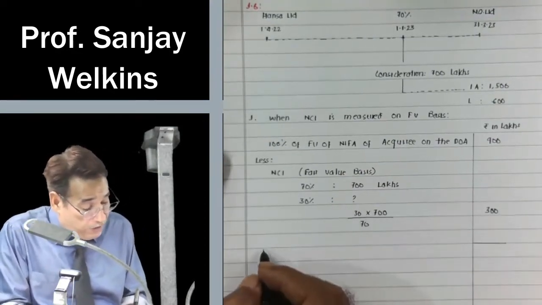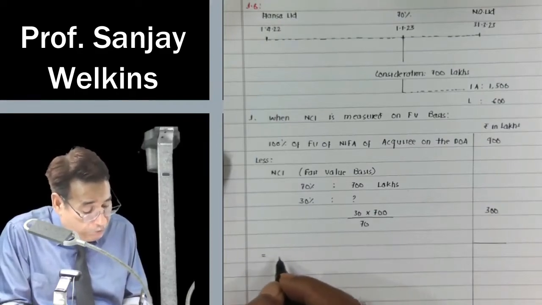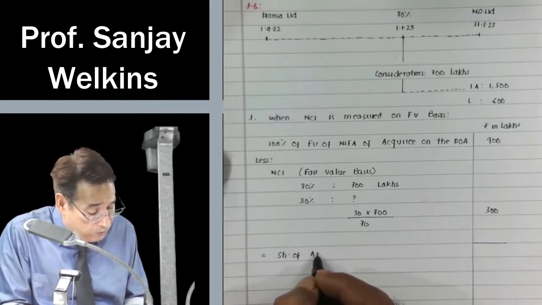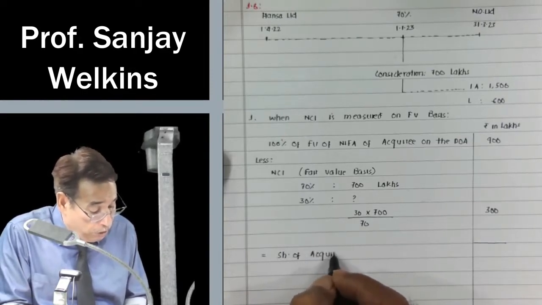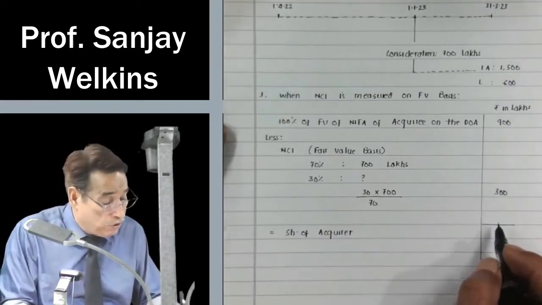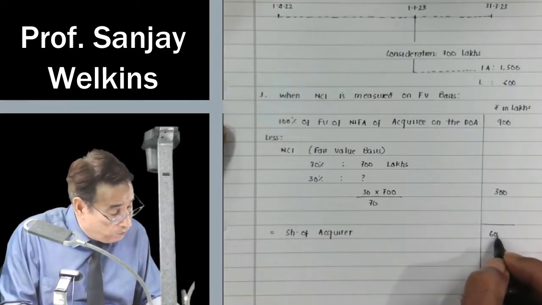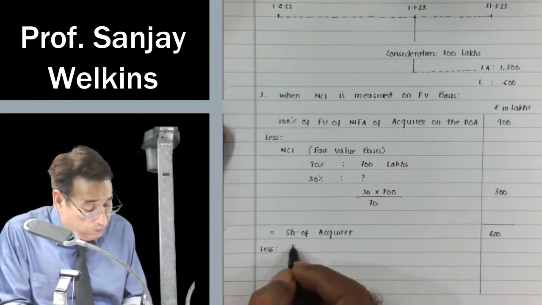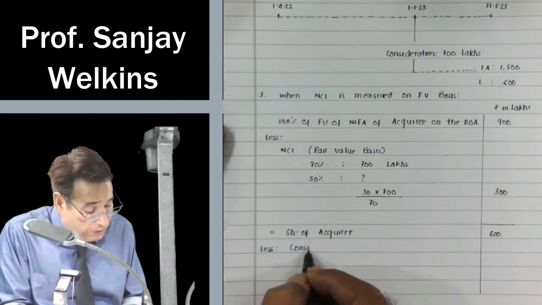From 900, if I subtract it, I will be left up with share of acquirer in net assets on the date of acquisition. That is 600. And we are making a payment of 700 lakhs.